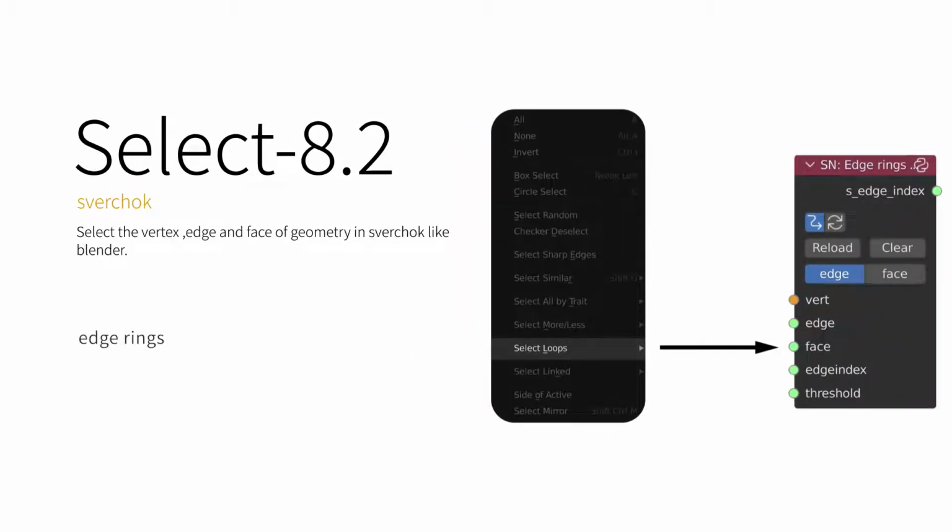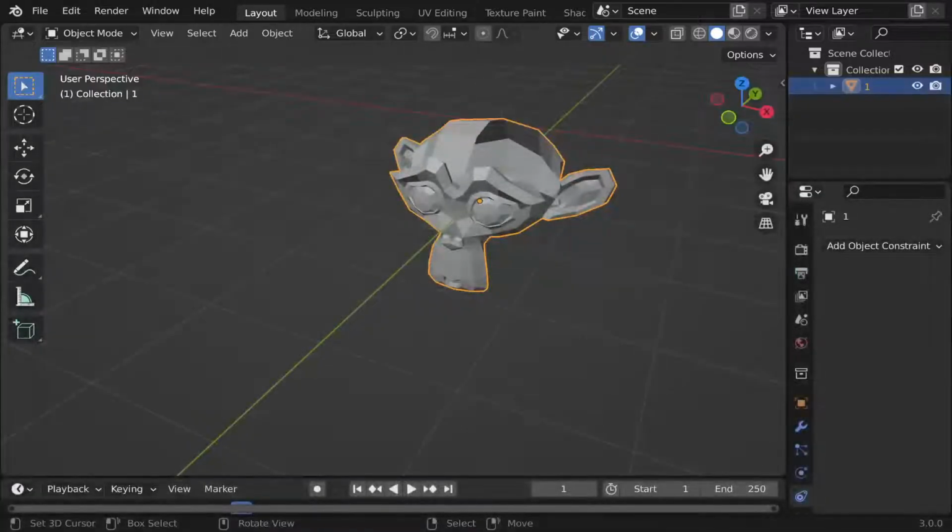This is part 8 of the Sverchok selection tutorial. I refer to the Select Edge Rings function in Blender. A similar function node was developed in Sverchok. First, let me demonstrate Select Edge Rings in Blender.